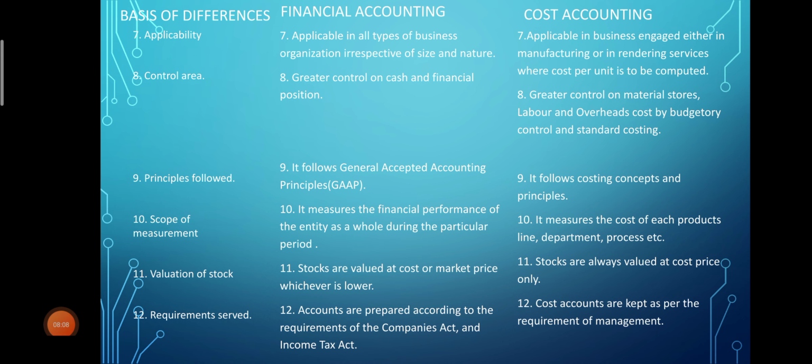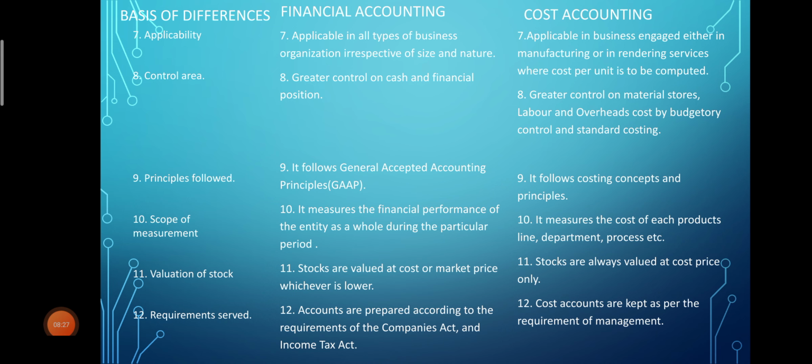Now in financial accounting, it measures the financial performance of the entity as a whole during a particular period. So here in financial accounting, we will not prepare or maintain accounts department wise, process wise, job wise and all.